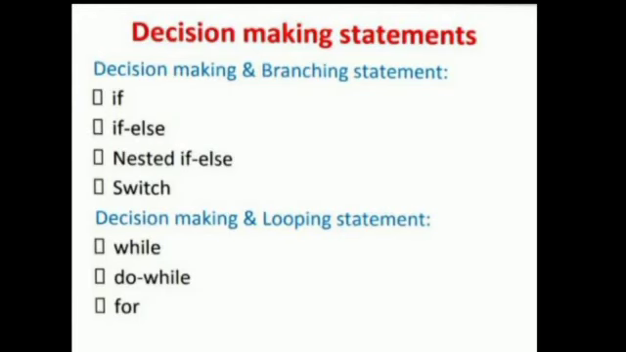There are two types of decision making statement. First is decision making and branching statement and second is decision making and looping statement. First we see decision making and branching statement. There are four types of decision making and branching statement.